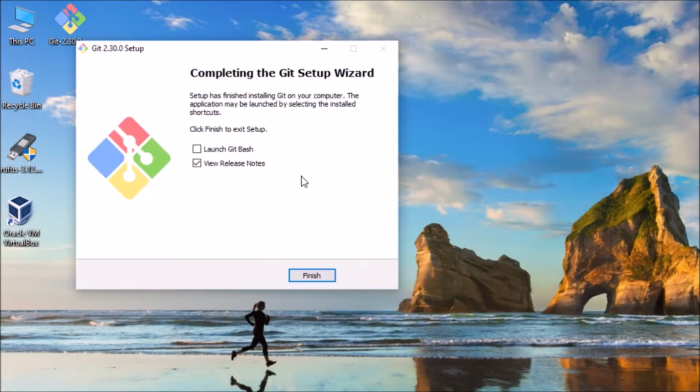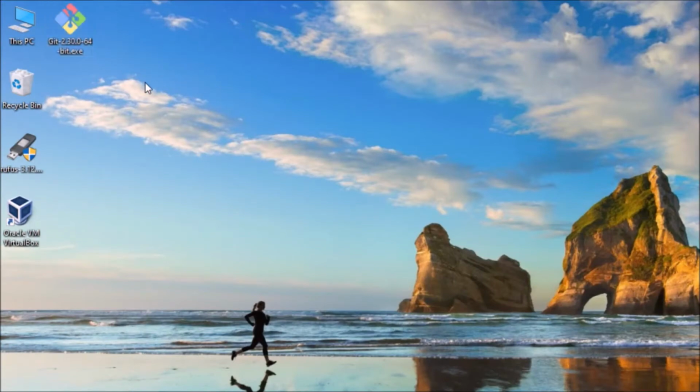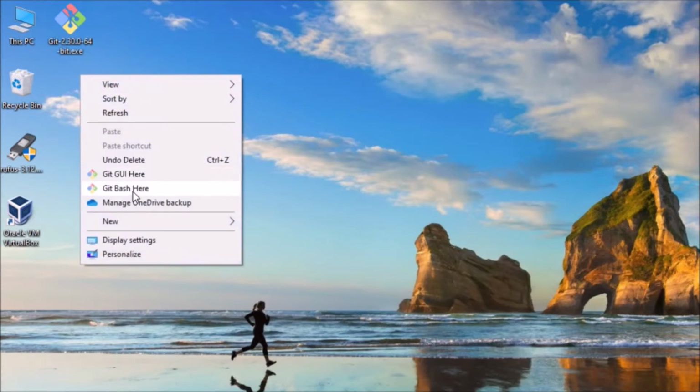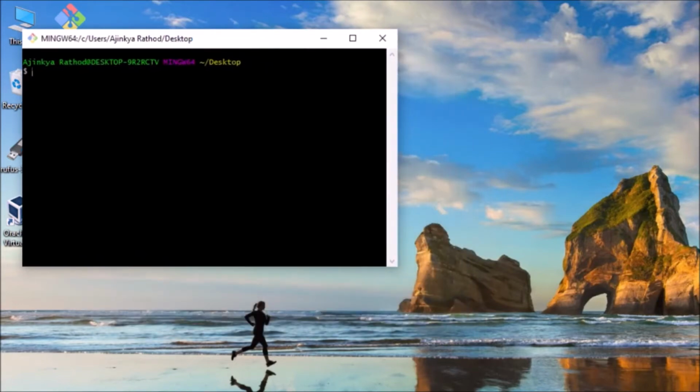Now we have completed installing Git. You can click finish over here. Now if you want to verify that Git is actually installed on your system, you can just right click over here, and if you see Git Bash Here, open this, and if you see a screen something like this, that means you have successfully installed Git on your system.